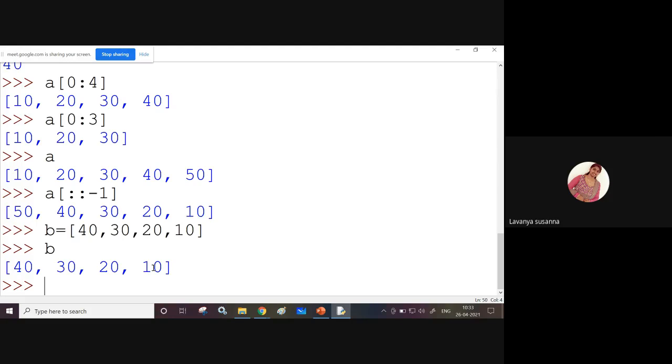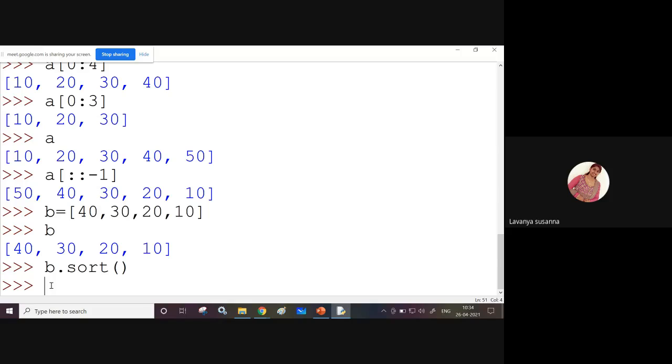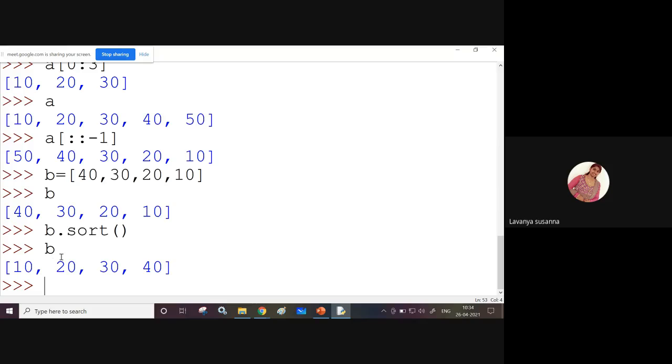Now, if you want to sort this list, what is meant by sorting? Arranging the elements in ascending order. Just use the B dot sort function. See, now this list is sorted. Now display B, you will get the sorted list: 10, 20, 30, 40. Previously B contained 40, 30, 20, 10.